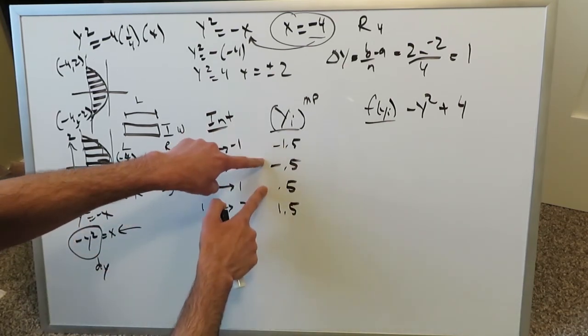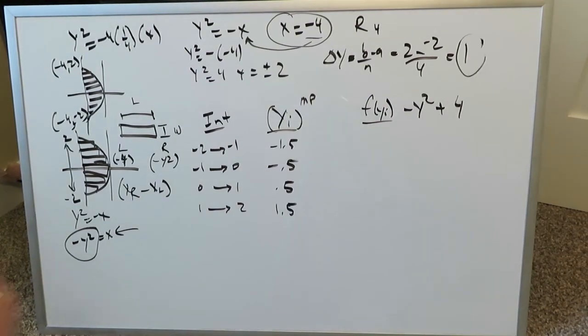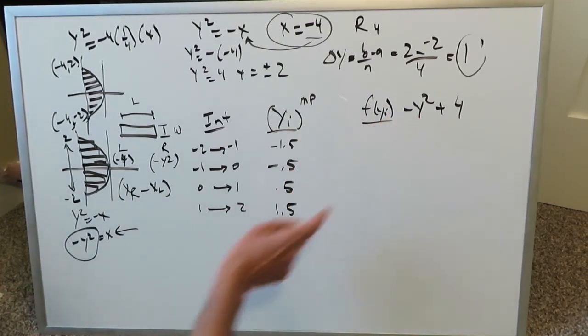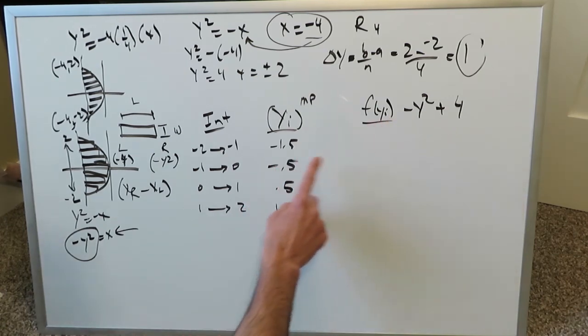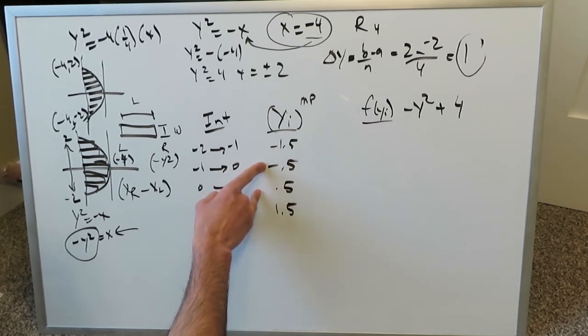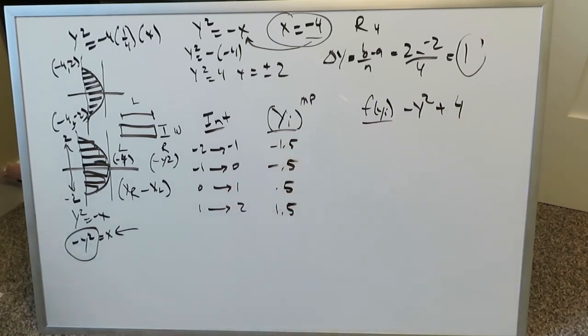These two will be the same, these two will be the same when you plug them in, because the square will negate the minuses. So now that we've determined exactly what function these values will feed into, we have to run them through. Let's run these values through. We're going to run 1.5 and -1.5, 1.5 will lead to the same values, -0.5, 0.5 will lead you to the same value, because this y square will negate the effect of these minuses.